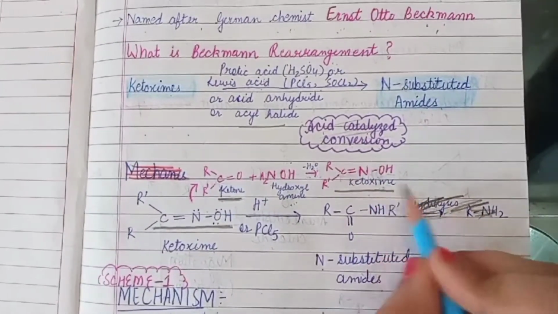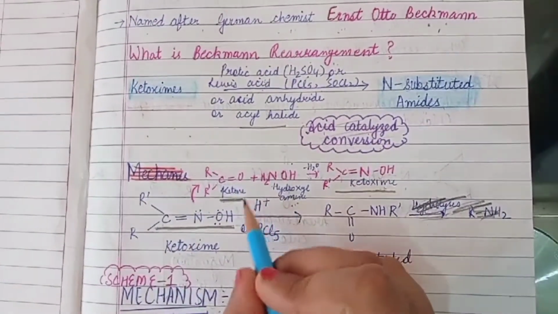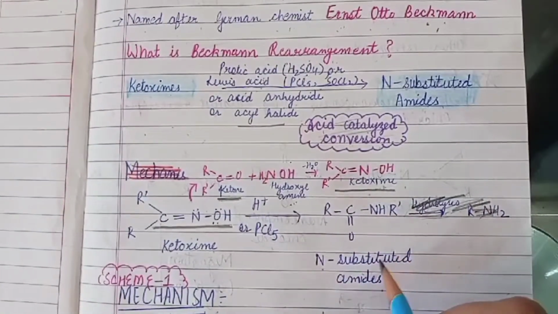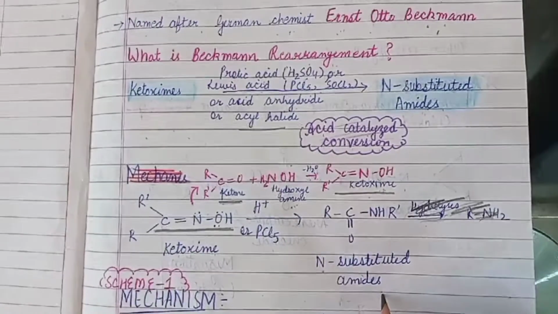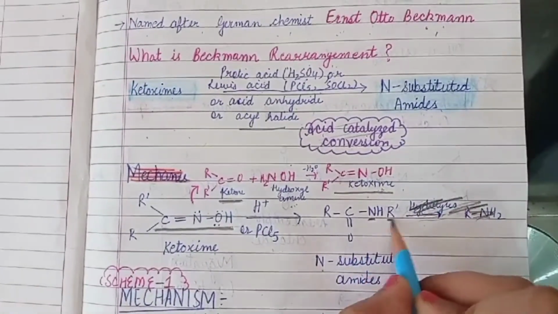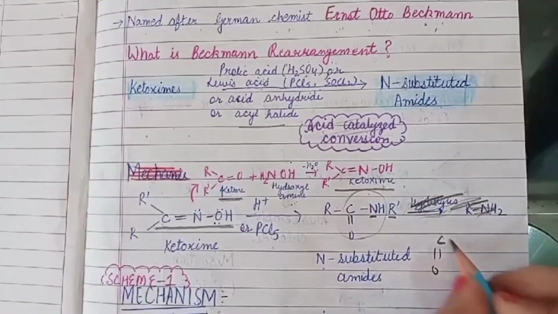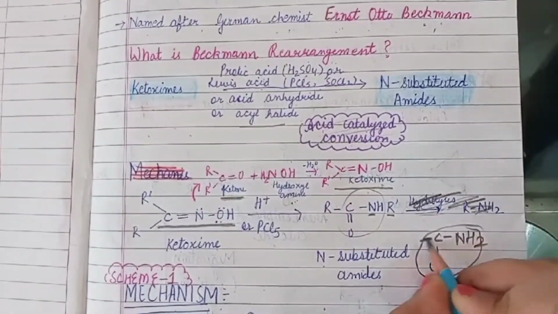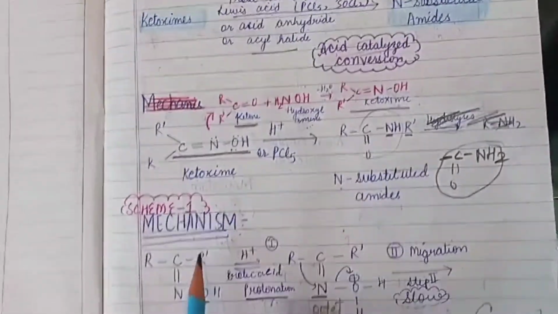Ketoxime in the presence of acid or catalyst results in the formation of substituted amides. This is the amide. CONH2 is amide.